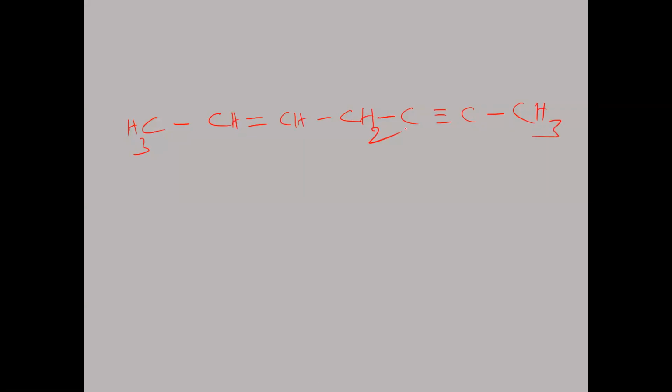In this molecule, this carbon has all single bonds, and hydrogen means all single bonds, so it is an sp3 carbon. Around this carbon, one double bond and one single bond are there, so this is an sp2 carbon.